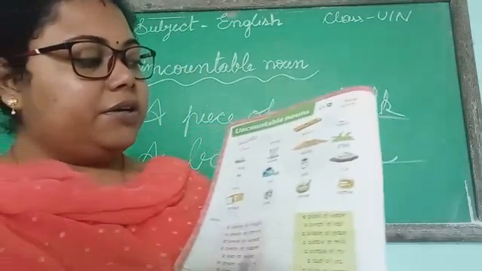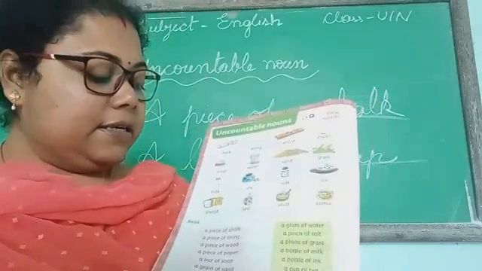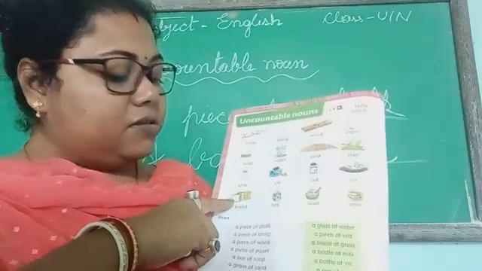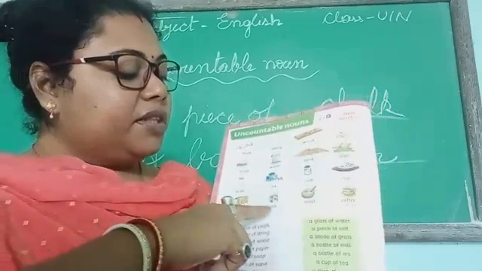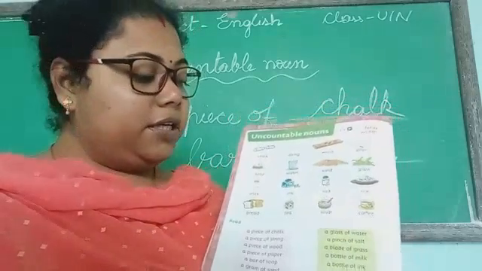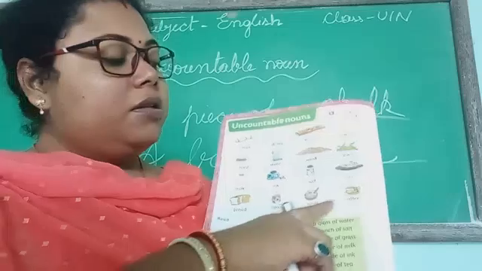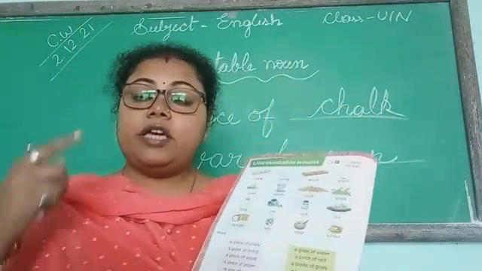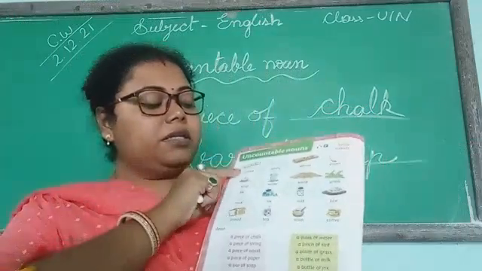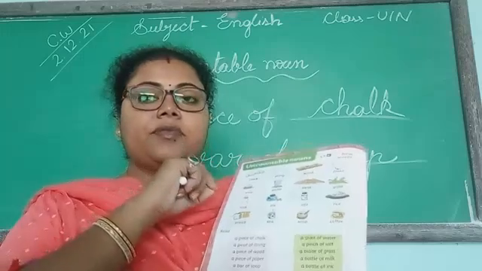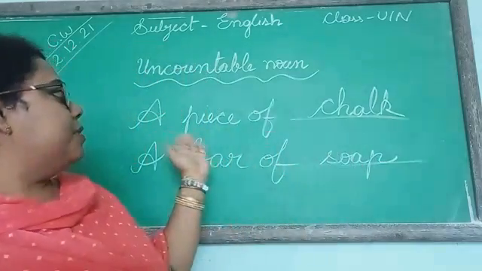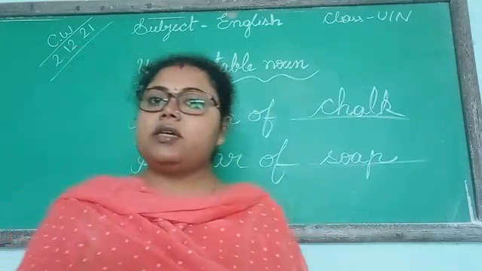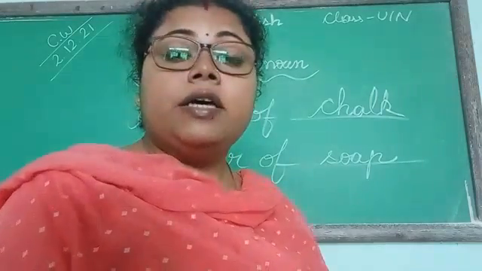Then a grain of rice. First, learn how to read them. This is a slice of bread. Then a cup of tea. Then a bowl of soup. Then a cup of coffee. Read it every day. You can understand what you are saying. Then if I give you a piece of dash in fill in the blanks, you can write properly. Understand? Now come to the next part.